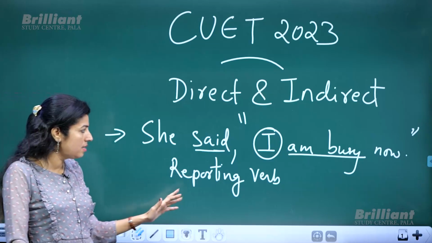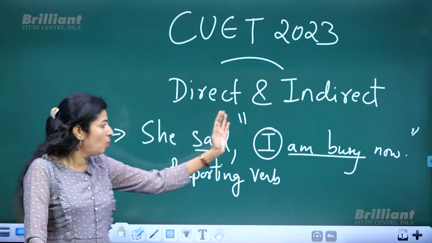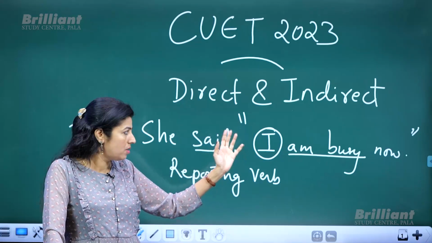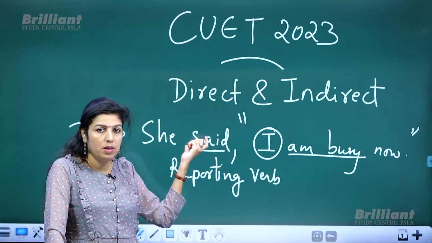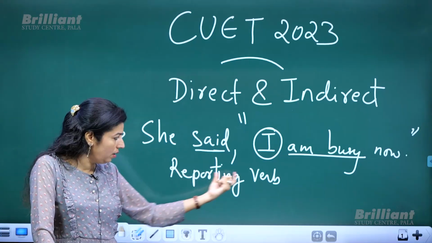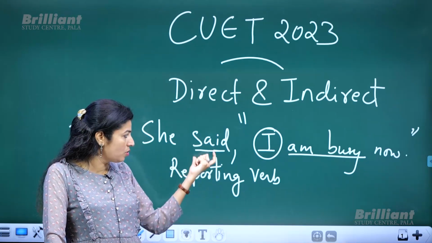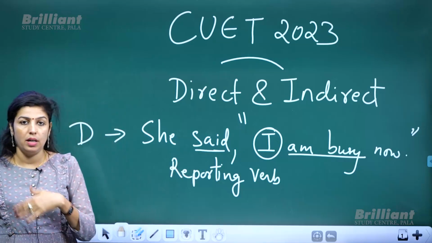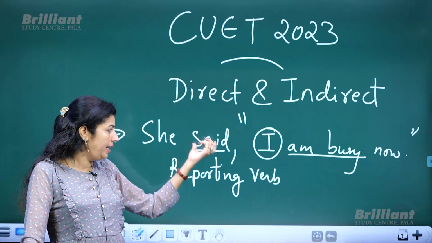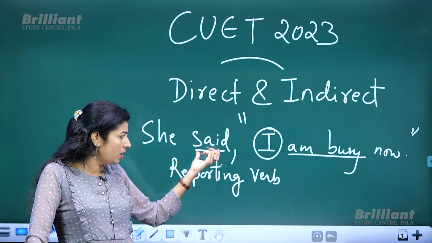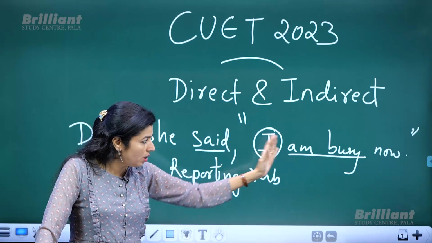Okay, understand this. In direct speech, the verb that comes before the inverted commas, you call it the reporting verb. Now, why do you need to know the labeling of this word? The reason is when you proceed to the rules, you need to know if any changes there regarding the reporting verb would make changes in the reported speech also.